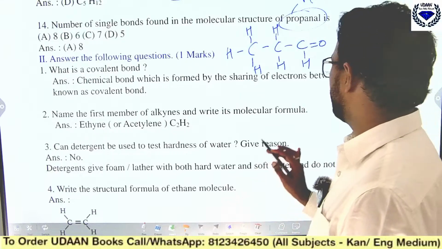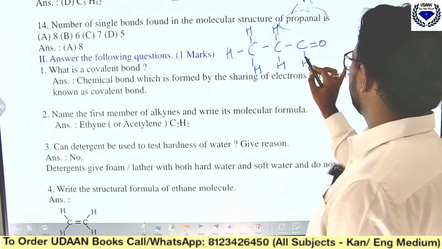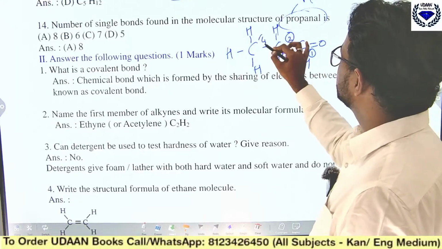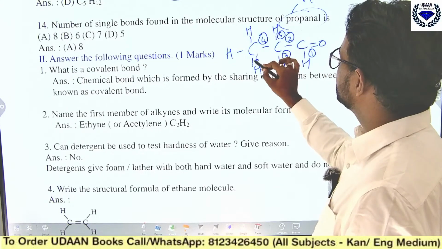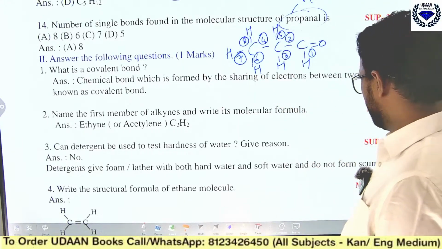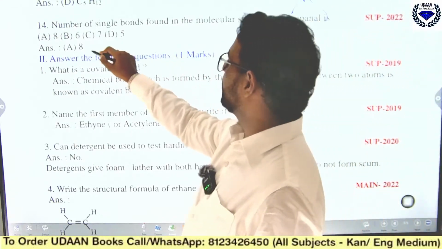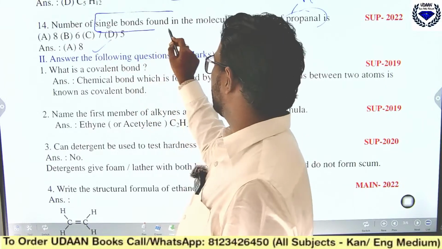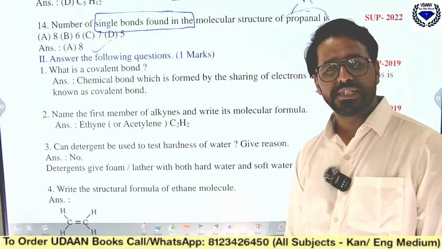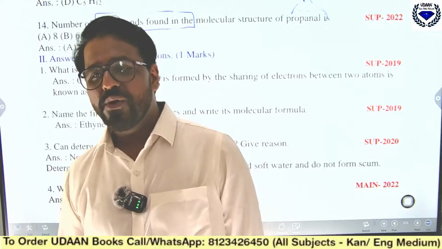Now just count the number of single bonds. There is one double bond, that is with the oxygen. The single bonds: this is 1, this is the second one, third, fourth, fifth, sixth, seventh, and this is eighth. So there are 8 single bonds between the carbon atoms and between hydrogen. That is the number of single bonds found in the molecular structure of propanal. Single bonds are 8. Okay, so I hope you all are getting it.